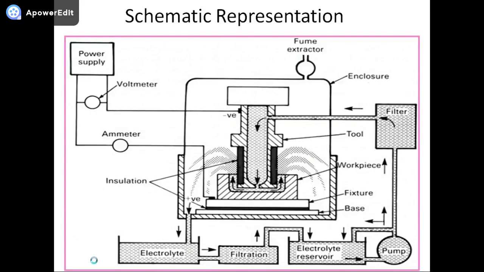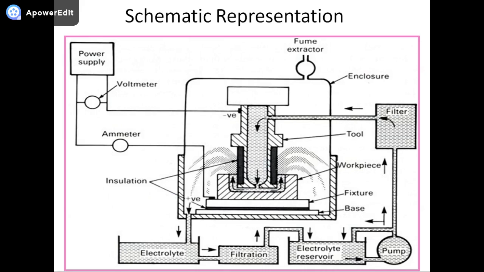This is the schematic representation of the electrochemical machine, where you can see that at the center the tool is there. The workpiece is placed on the base or table, which is directly connected with the tank where the electrolyte is already filled.